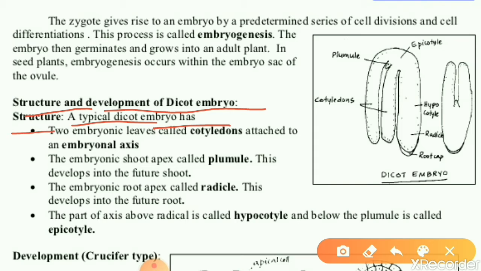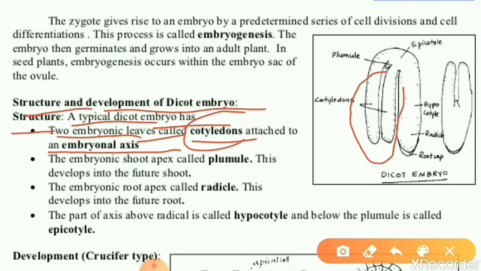First one is cotyledon. The 2 embryonic leaves of dicot embryo we can call as the cotyledons, attached to an embryonal axis. So, what is a cotyledon? These are the embryonic leaves of this dicot embryo, attached to the embryonal axis.